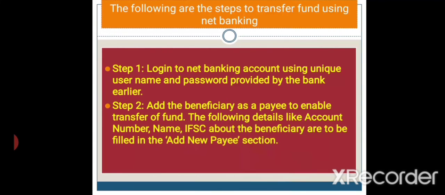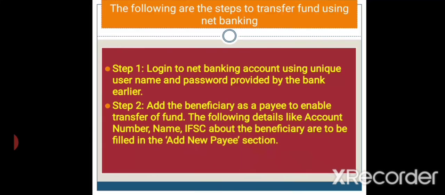The following are the steps to transfer funds using net banking. First, we have to log in to the account using the username and password. Step 2 is to add the beneficiary as the payee to enable the transfer of funds.